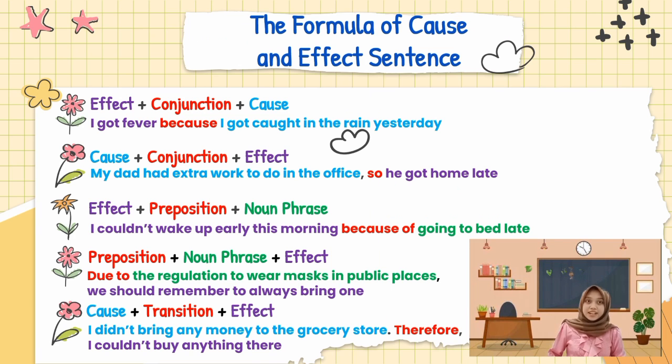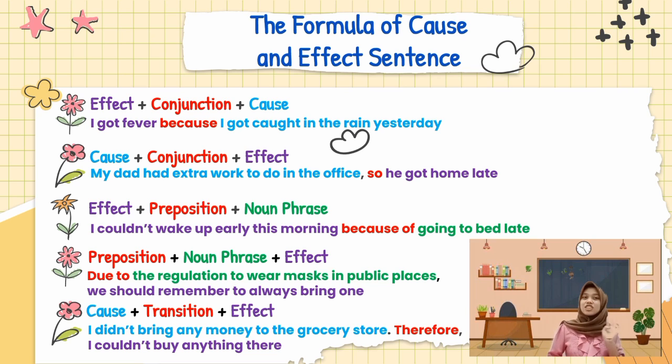And here is the formula of cause and effect sentence. For the first example: I got fever because I got cough in the rain yesterday. I got fever shows the effect, because shows the conjunction, and the cause is I got cough in the rain yesterday. And the second example is: my dad had extra work to do in the office, so he got home late. My dad had extra work to do in the office shows the cause, so shows the conjunction, and the effect is he got home late.